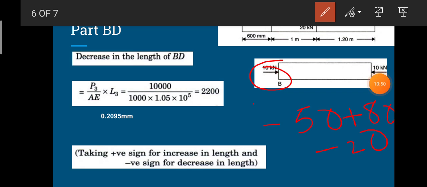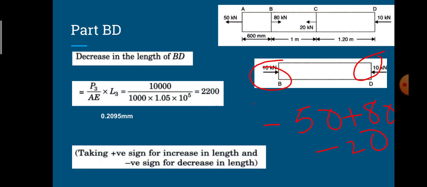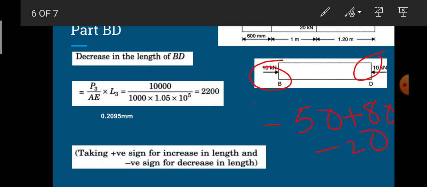Next, at face D we have only one force, so it is taken as it is, that is minus 10 kilonewton. By this we can say that part BD is subjected to the compressive load. Therefore the value of the decrease in length or shortening after all simplification, P3 L3 by AE, is found out as minus 0.2095 mm. This should be a negative sign because it is subjected to the compressive load.